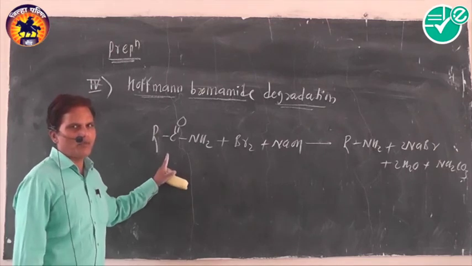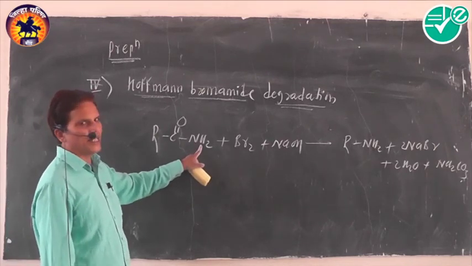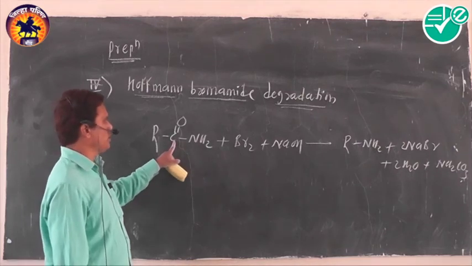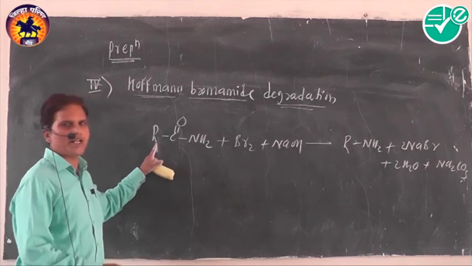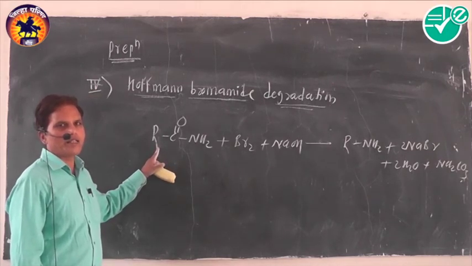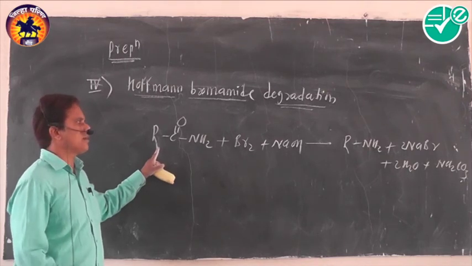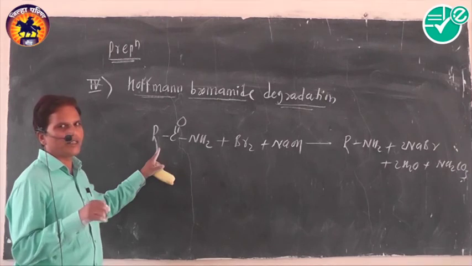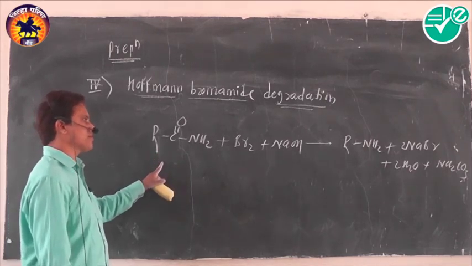In which the amino group gets migrated from the carbonyl carbon to the alkyl group. And the important feature of this reaction is that you get an amine which contains fewer carbon atoms as compared to the starting reactant. While comparing the starting reactant, we get the product. This product contains one carbon atom less.